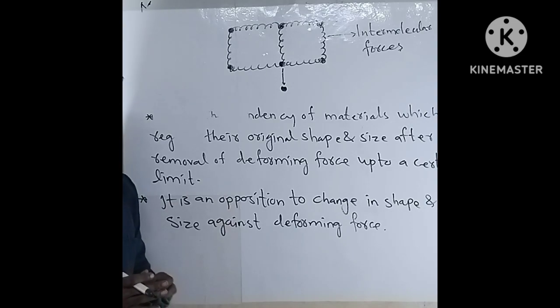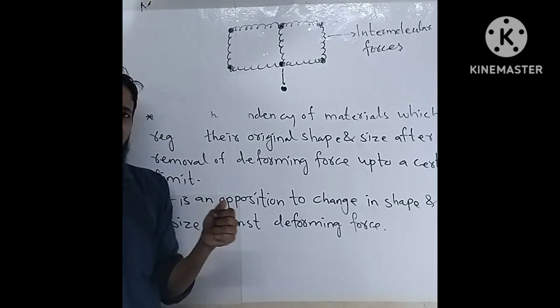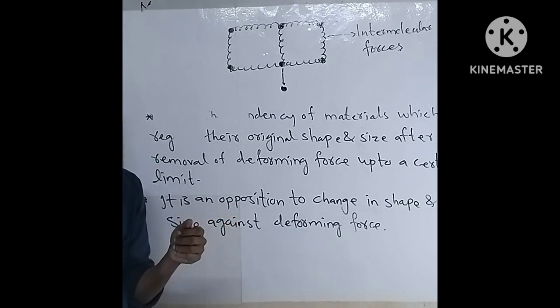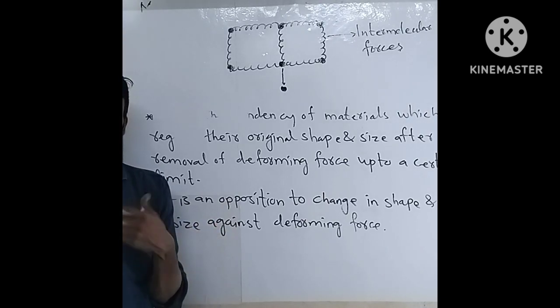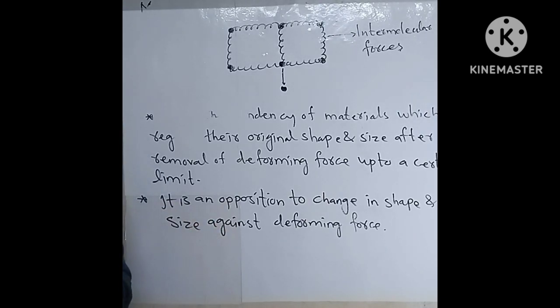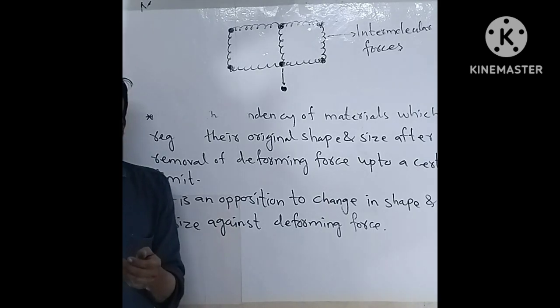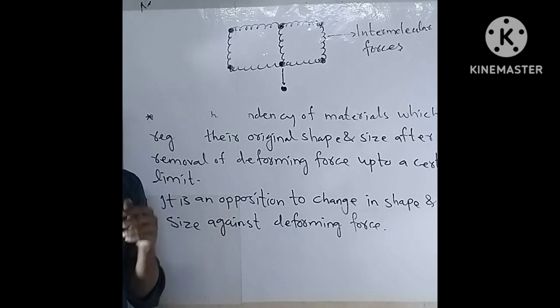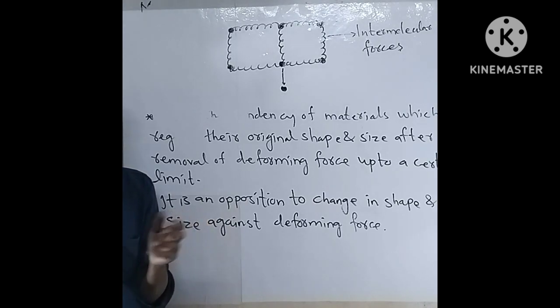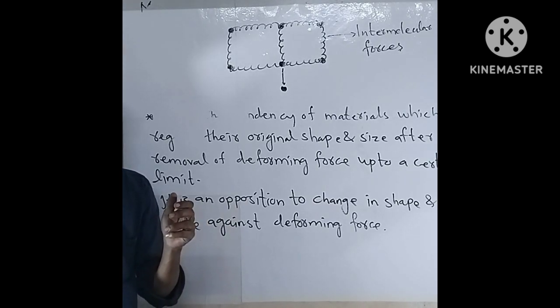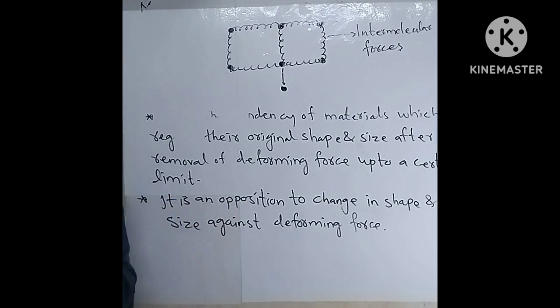We know, when we stretch a spring, the spring applies an equal and opposite force. A restoring force is generated inside the spring. When we remove the external force, this restoring force regains the original shape and size of the spring.